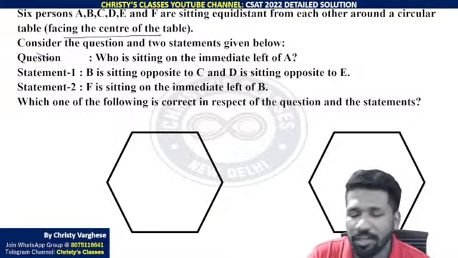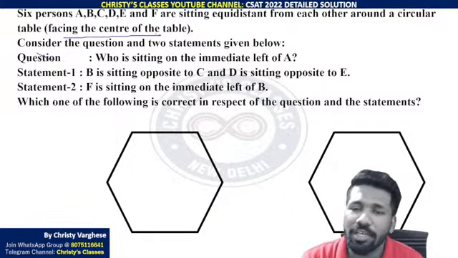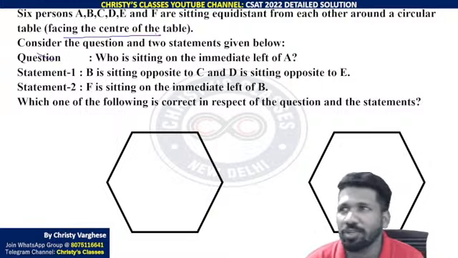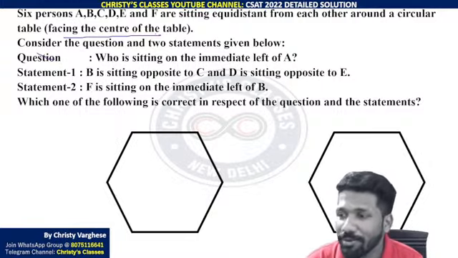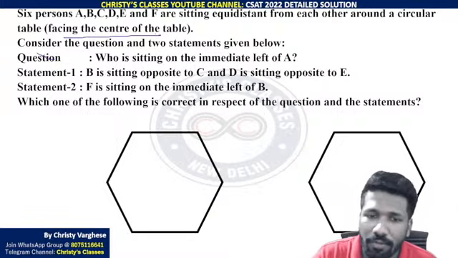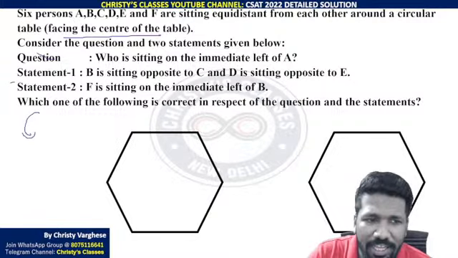Here, facing the center of the table is mentioned, and there also, if it is mentioned or not mentioned, you can take a random order. This can be confusing to some people, how you can take a random order, because accordingly only you are analyzing the full question. Now what I am trying to say is, I normally take left as anti-clockwise and right as clockwise. If you want, you do that way.